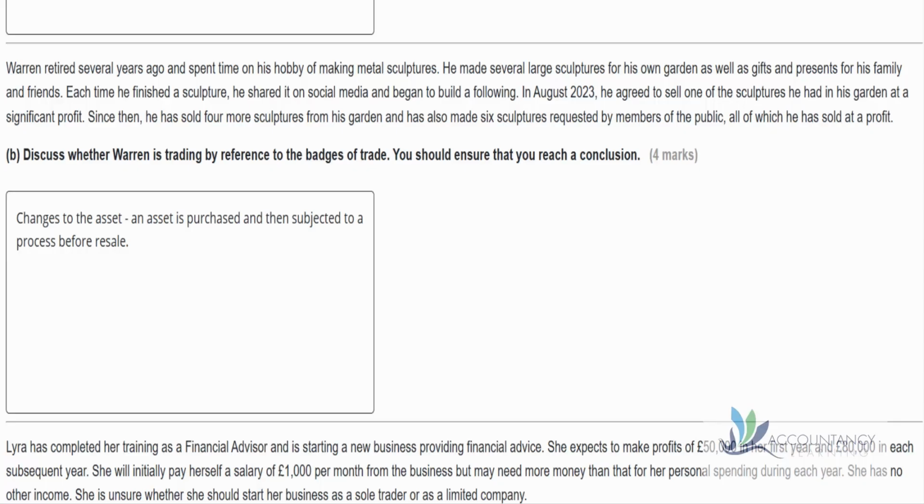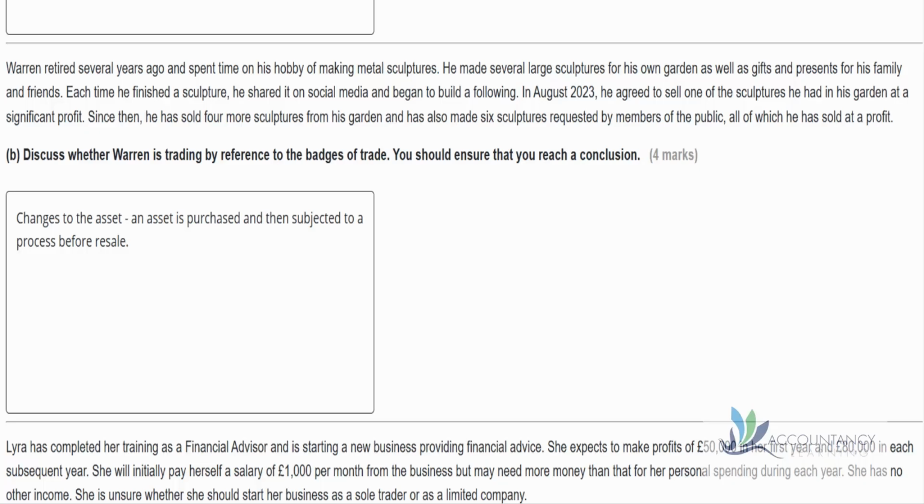People are just buying the sculptures in his garden, so there is no change to the asset. Having said that, he is buying metal and he's working with the metal to make the statues. So there is some change. There is a process going on before selling.